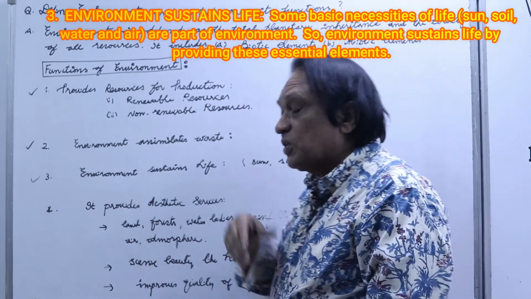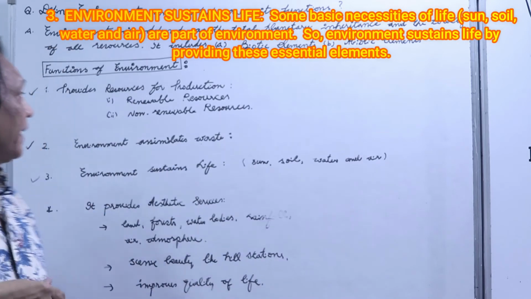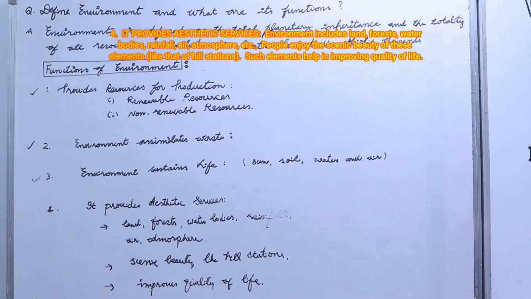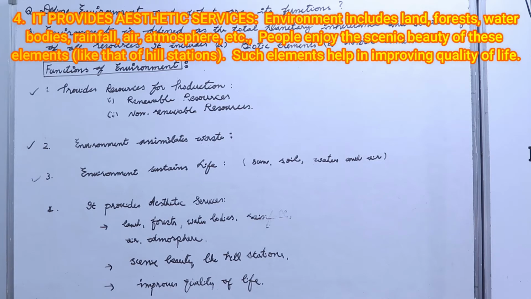We're discussing the functions of environment. The first function is that it provides resources for production. The second function we discussed: environment assimilates waste. And the third function: environment sustains life. Some basic necessities of life like sun, soil, water and air are part of the environment. So the environment sustains life by providing these essential elements. Without this, we won't be able to survive.